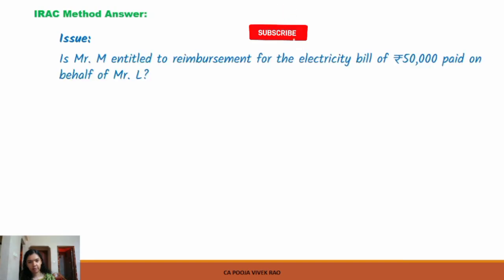So first we will be writing down the issue involved. So the issue involved in this case is: is Mr. M entitled for reimbursement of the electricity bill of rupees 50,000 paid on behalf of Mr. L?